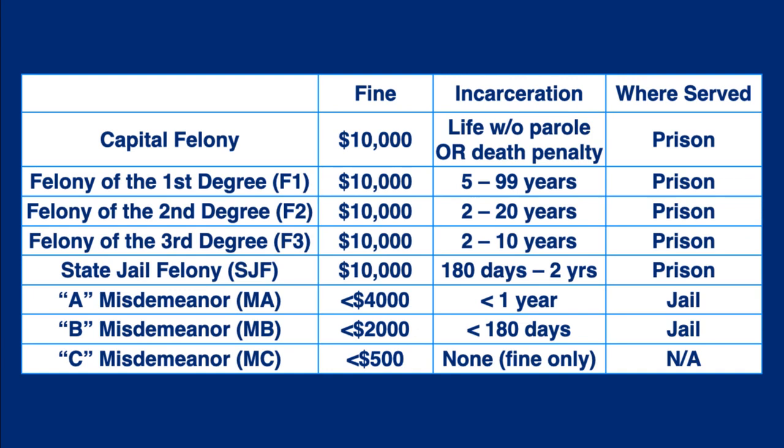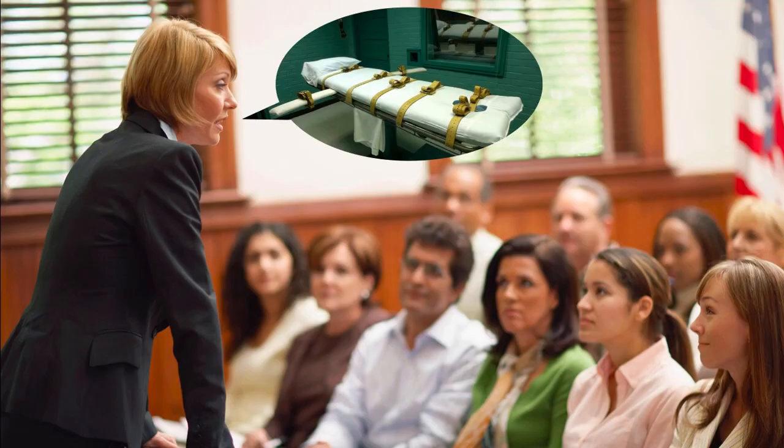In addition to these, there are several notable portions of the Penal Code related to offenses and their punishments. First, in regards to a capital felony, which is the only level of offense in Texas in which the punishment is either life in prison without parole or the death penalty, jurors must be informed prior to the start of a trial they will be hearing a capital case, and whether or not the state is seeking the death penalty.